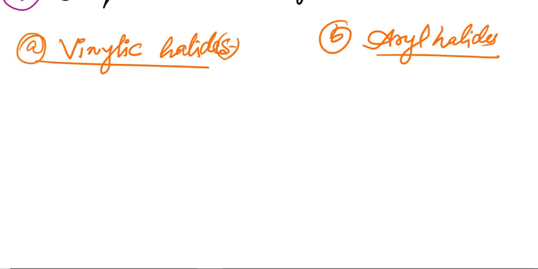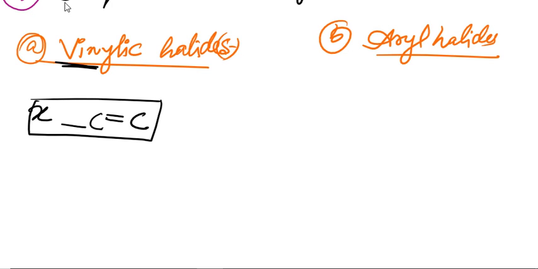So vinylic halide. What do you mean by vinylic halide? These are those compounds in which the halogen atom is bonded to an sp2 hybridized carbon atom. इसका मतलब ऐसा, ठीक है, ऐसा sp2 hybridized carbon atom. So whenever you see such kind of structure, immediately you should strike out in your mind that it's a vinylic halide. Okay, so when you will be doing the nomenclature portion, these things will really help you out. All right, next, number B.